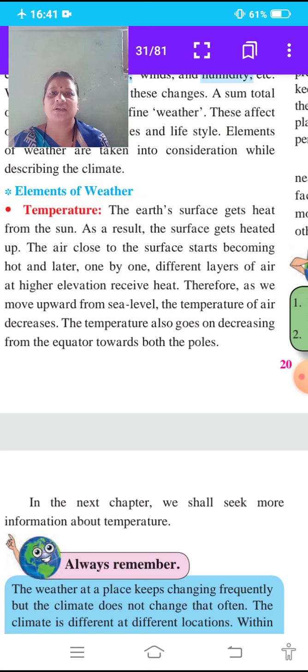As we move upward the temperature of air decreases, and as we move towards both the poles, on that side also the temperature goes on decreasing.